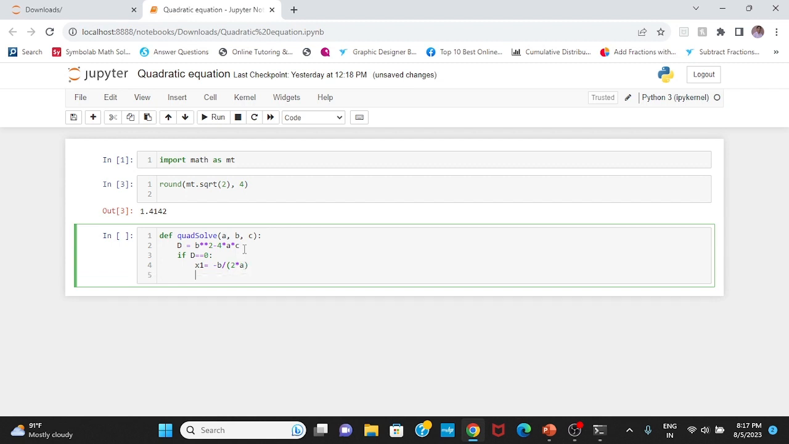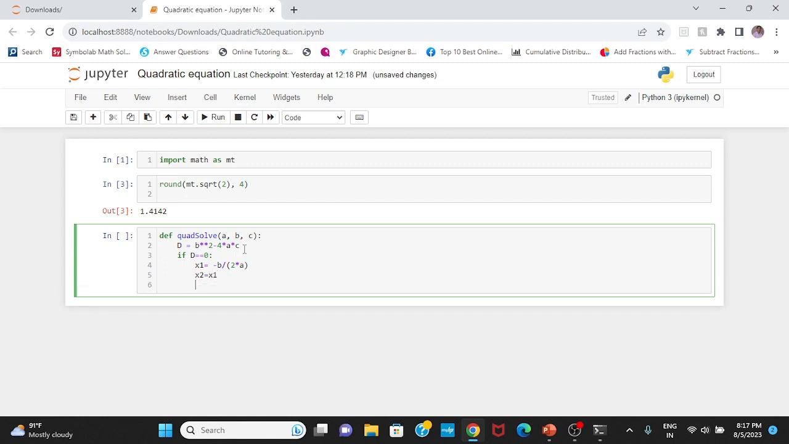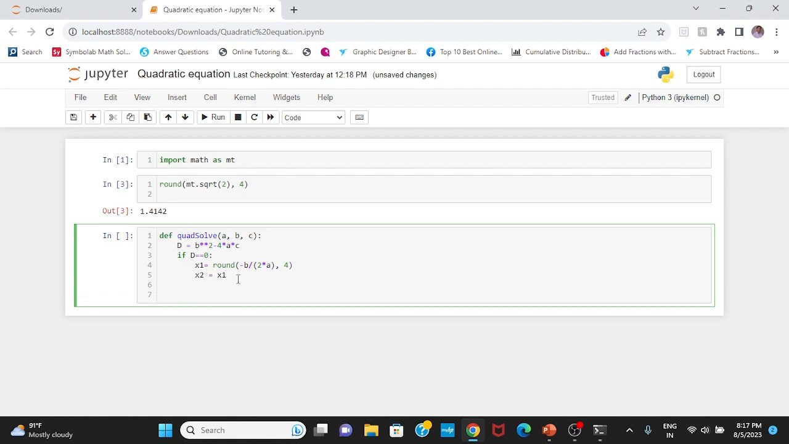This is our solution, and in the next line I can write x2 equals x1, and then I can return the solutions. Moreover, I should get the value correct to 4 decimals, so I will use this line of code. I don't want many digits in my solution, so I have rounded the x1 solution to 4 decimal places.